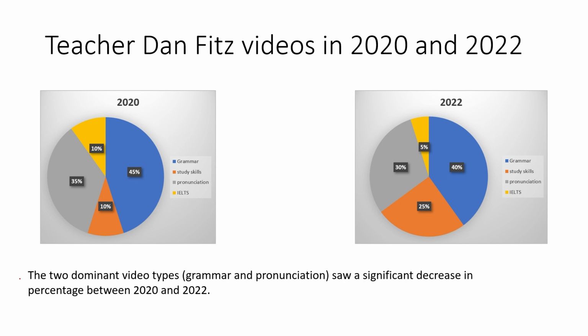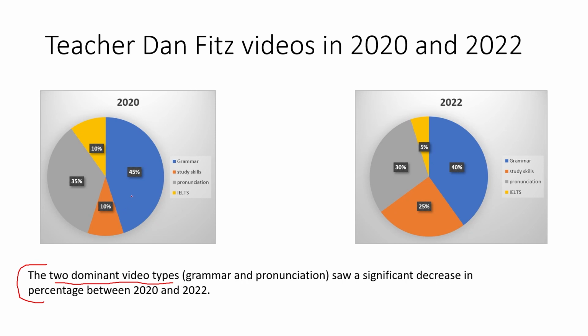Now, let's get into your body paragraphs of this task. So it's good to start with general, like this sentence, and then get specific. Here I have the two dominant video types, grammar and punctuation, saw a significant decrease in percentage between 2020 and 2022.